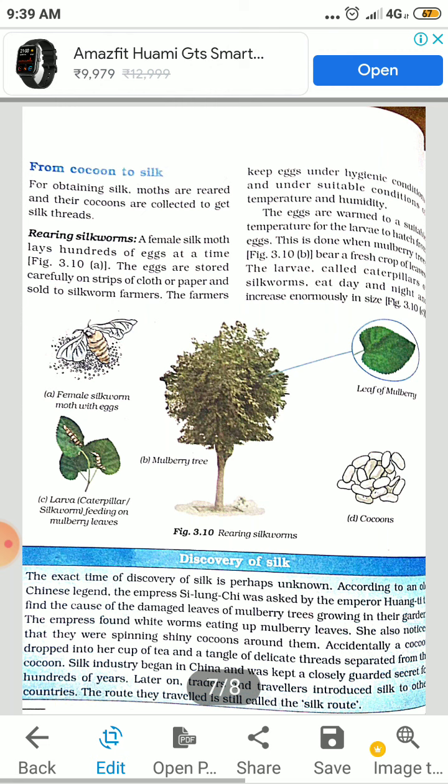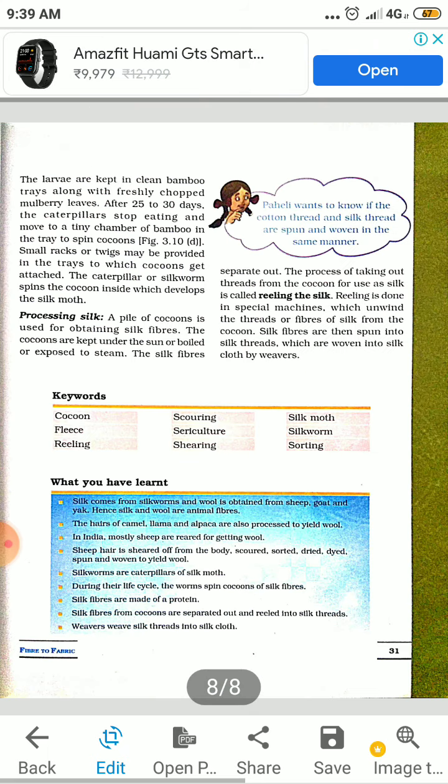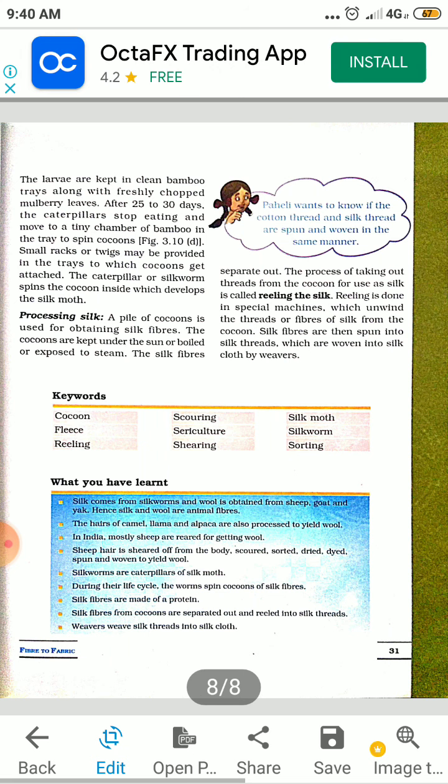The larvae, called caterpillars or silkworms, eat day and night and increase in size. The larvae are kept in a clean bamboo tray along with freshly chopped mulberry leaves. So the larvae are placed in a bamboo tray and mulberry leaves are also added so that they keep on eating and growing.